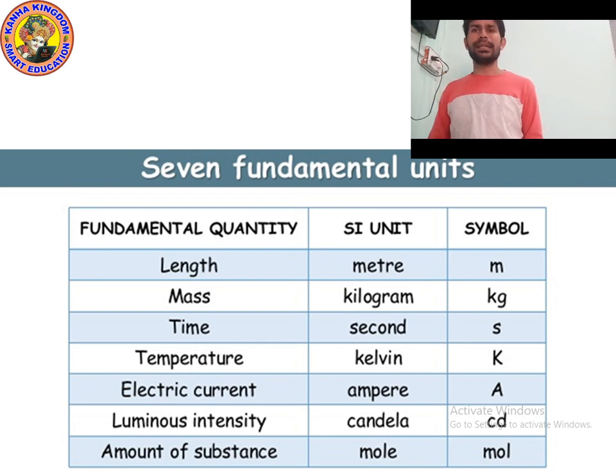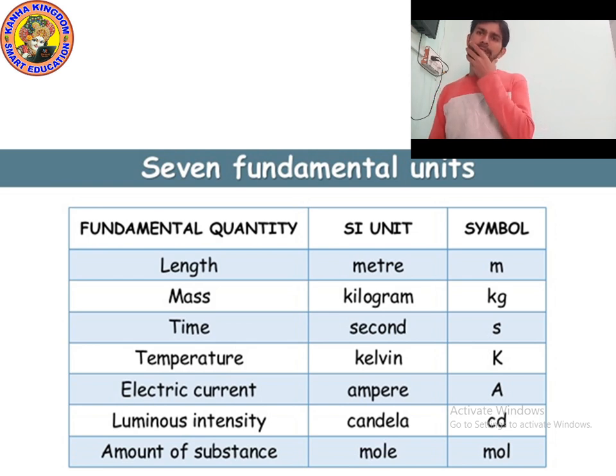So these are the SI units, as you can see on the screen. What is the unit of length? The SI unit of length is meter, denoted by small m. What is the unit of mass? The SI unit of mass is kilogram. SI unit means international unit, internationally accepted.